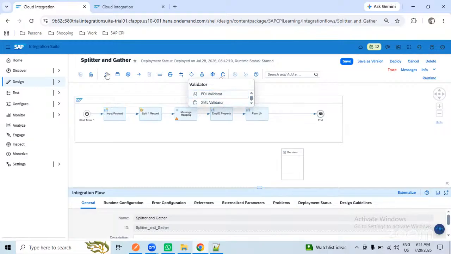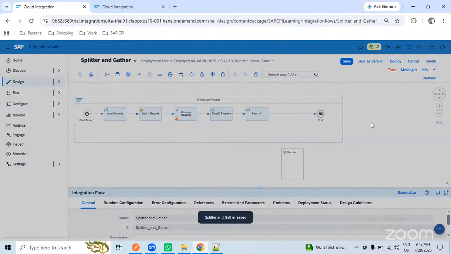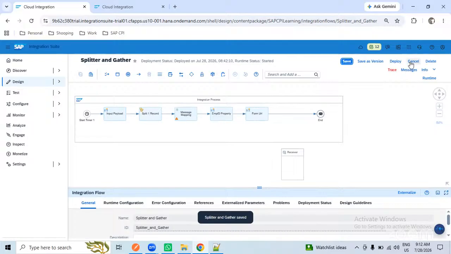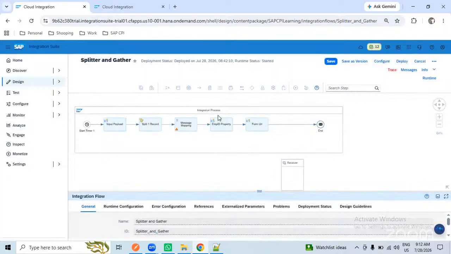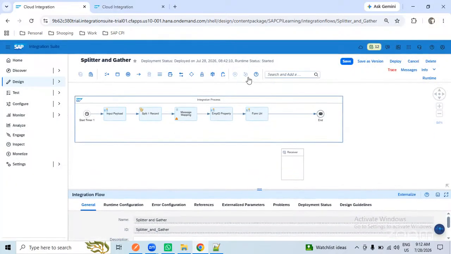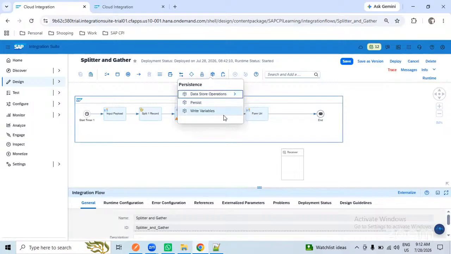If you observe among the palette functions, I can say we completed 50%. If you exclude the Groovy script and XSLT, we have completed 70% of CPI. If I exclude the Groovy script and XSLT, remember. So whatever the things which I haven't explained is this one. This is a very important one which we need to cover.